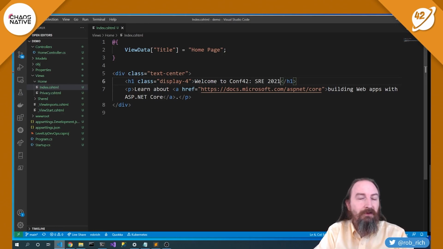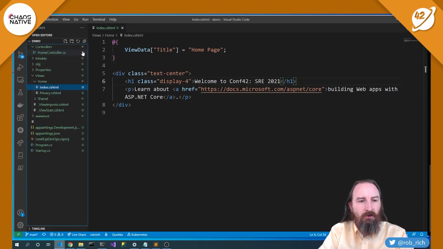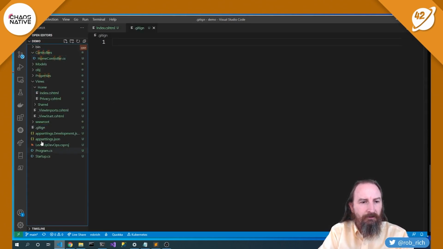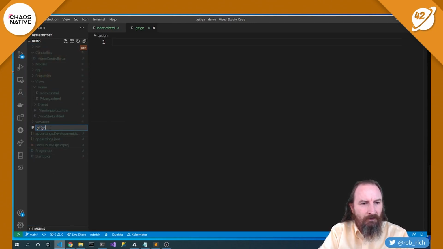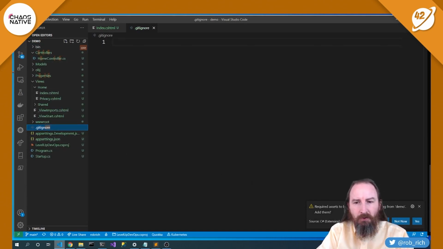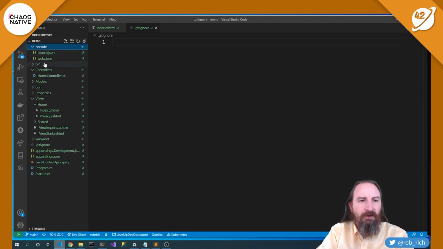Our first step is to worry about Git. So let's first create a .gitignore file. .gitignore, that isn't it. Let's try again, .gitignore, there we go. Oh, do we want to add assets? Yes. Now it's going to add for us this .vscode folder, and this .vscode folder will give us the things that we need to be able to debug our application.